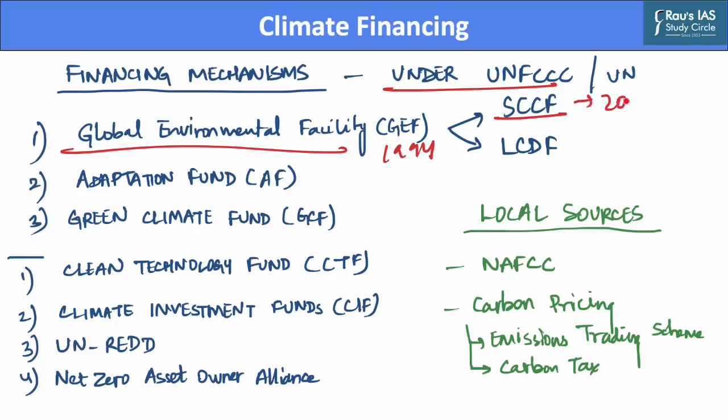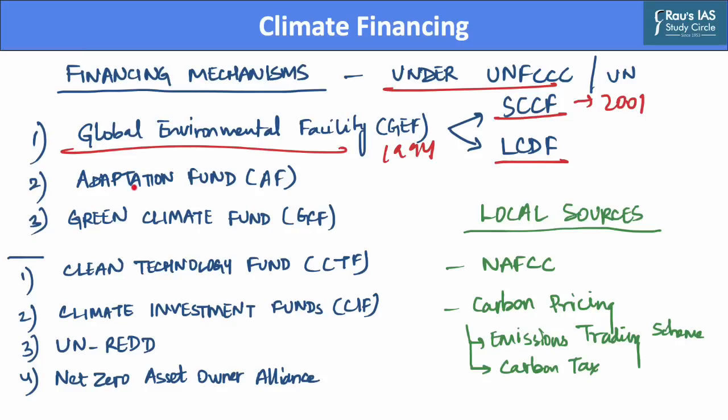It was established in the year 2001 in order to finance projects which are related to adaptation, technology transfer, and capacity building. And it seeks economic diversification of energy, transport, industry, agriculture, forestry, and waste management. The second fund under GEF is the Least Developed Countries Fund or LDCF, which was established to support a work program to assist least developed countries in carrying out the preparation and implementation of National Adaptation Programmes of Action.